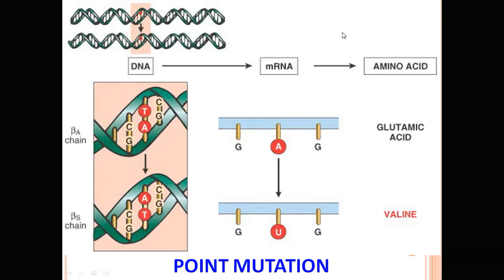So here in the example, DNA, mRNA and amino acid formation. How does the amino acid formation occur? There is a point mutation of glutamic acid to valine. This point mutation of glutamic acid to valine is responsible for sickle cell disease. So a change in one amino acid can lead to disease development.